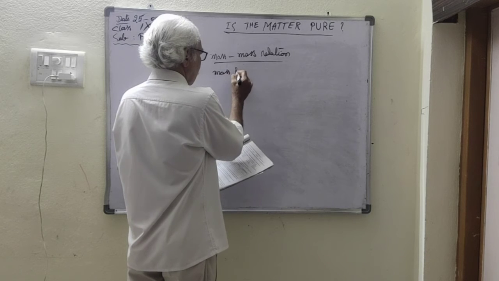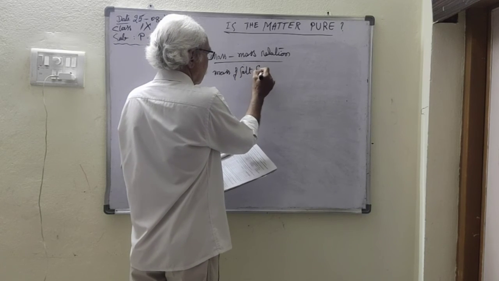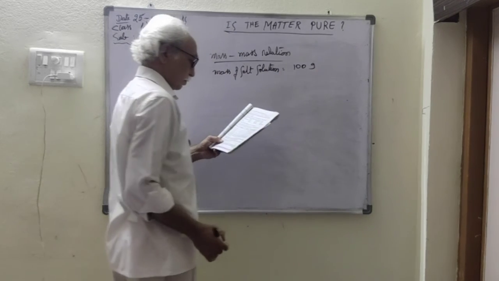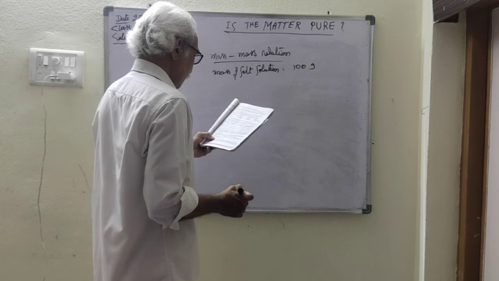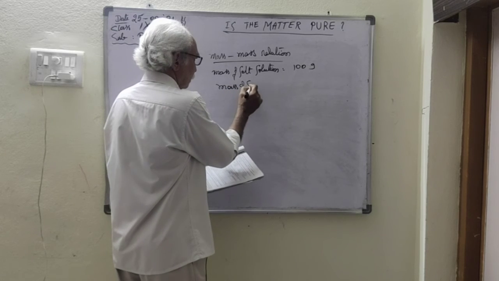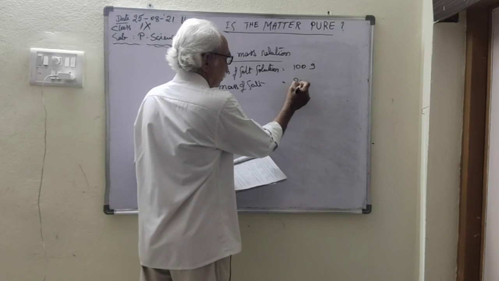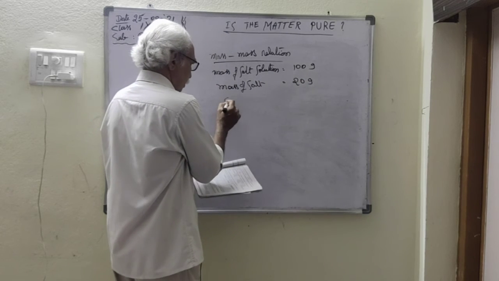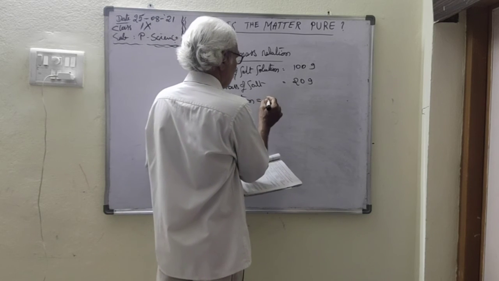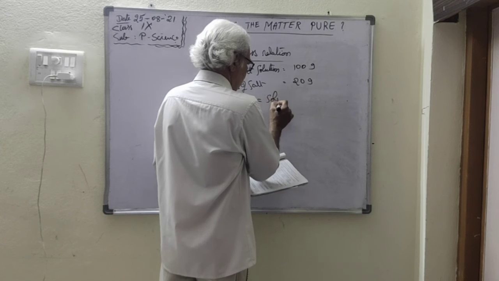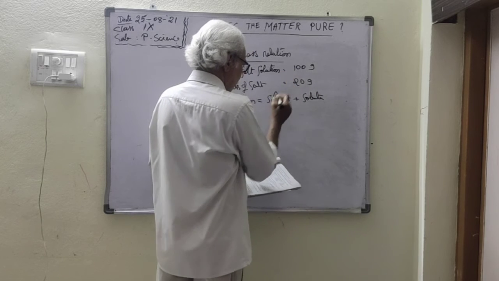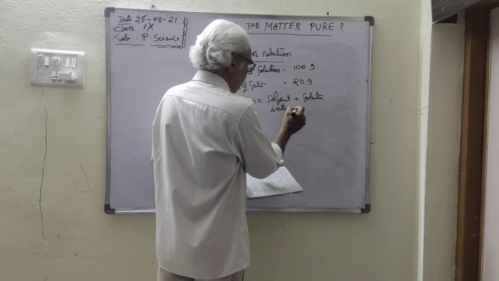Mass of salt solution is 100 gram and mass of salt is 20 gram. Here solution means solvent plus solute. Here solvent is water, solute is salt.